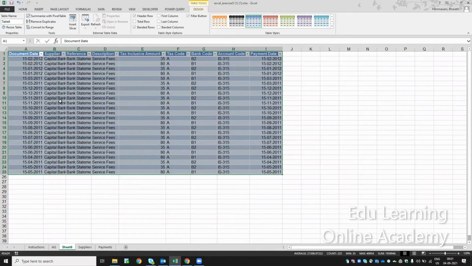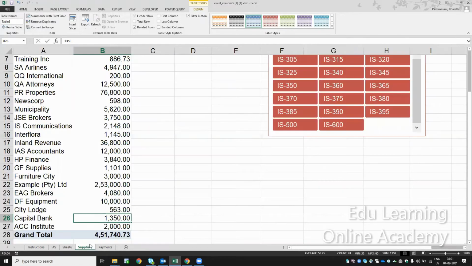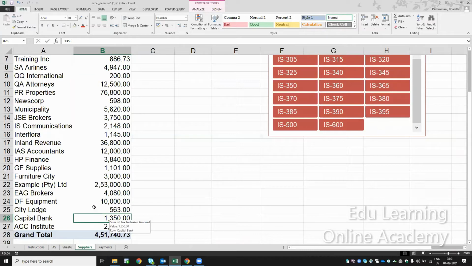Now I clicked on Capital Bank, only Capital Bank data, the 1,350 amount. It is showing the split of 1,350. Now I can analyze how much Bank 2 is, how much Bank 1 is, how much B1 is, how much B2 is. I just have to double click on this one. If you double click, the detail of this Capital Bank will be shown in a separate sheet like this.